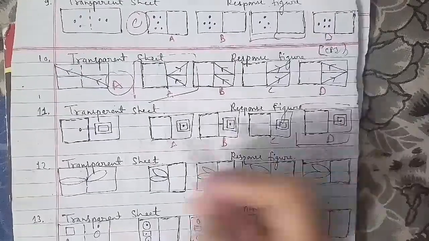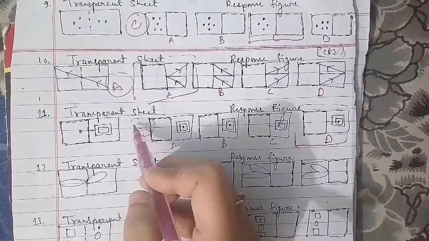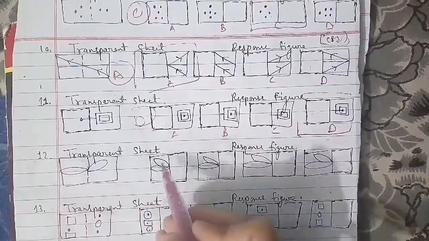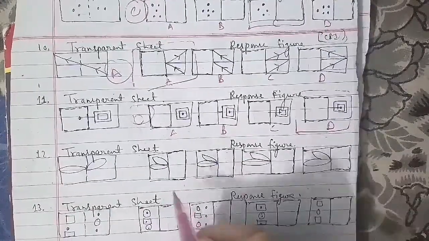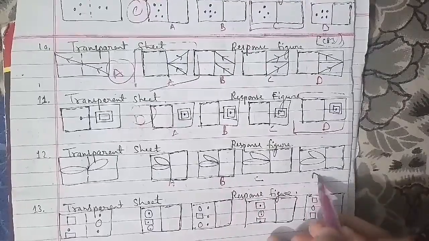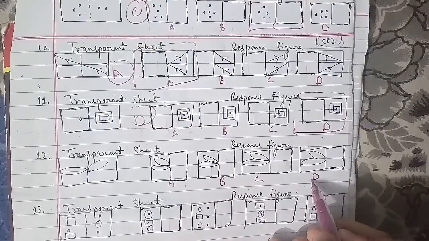We'll go ahead with the 12th question of the session, that is the transparent figure sheet and the response figure. This is named A, B, C, and D. In the same cases, the figure which we have as an answer is figure B. It will be the right answer for this question as well.